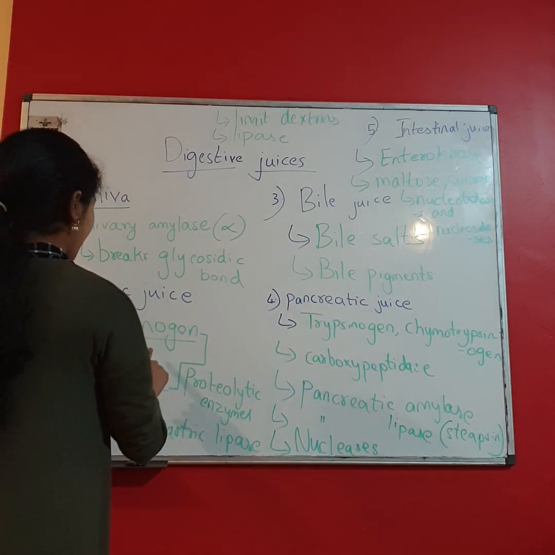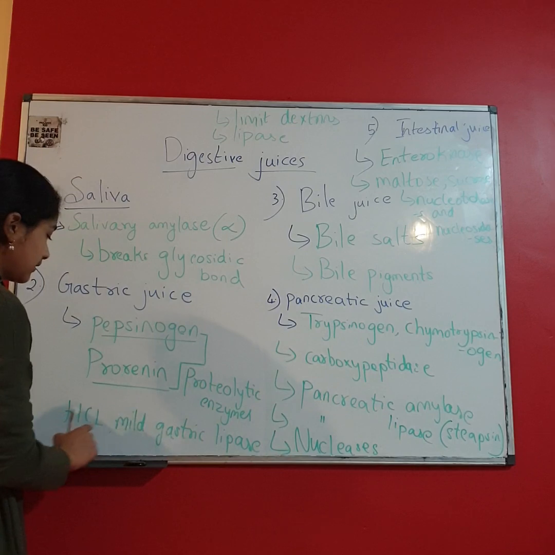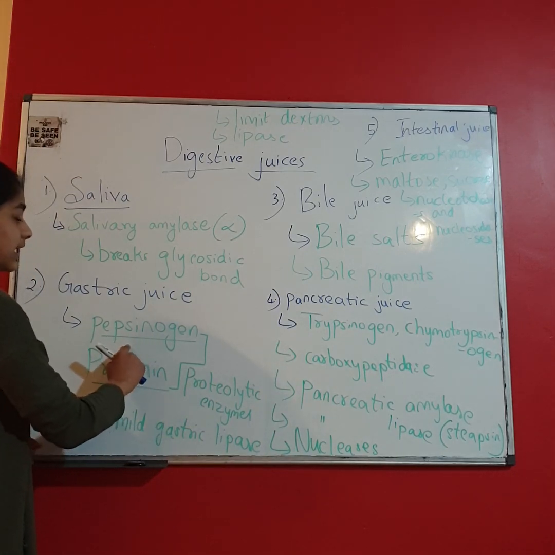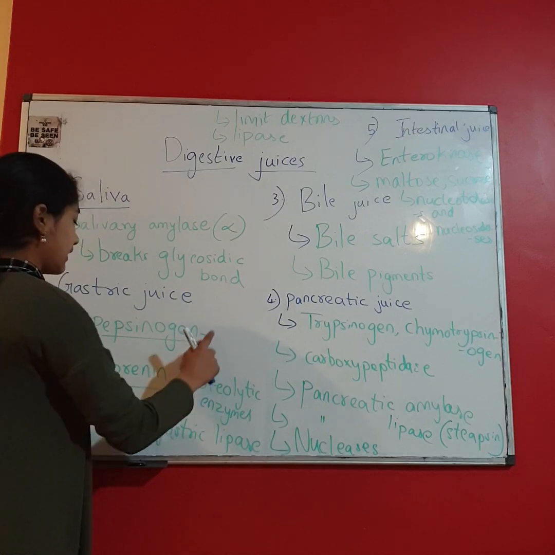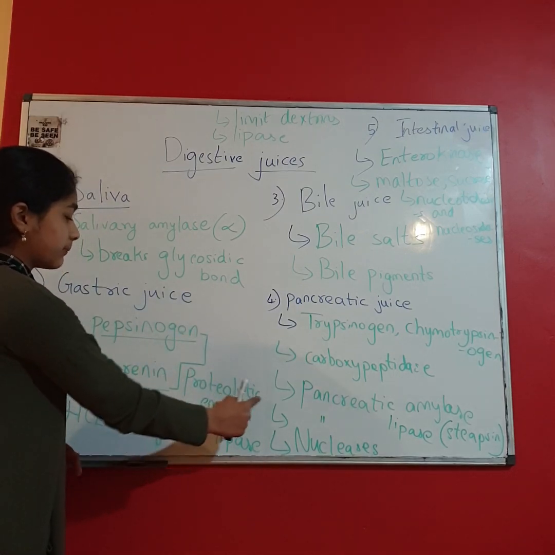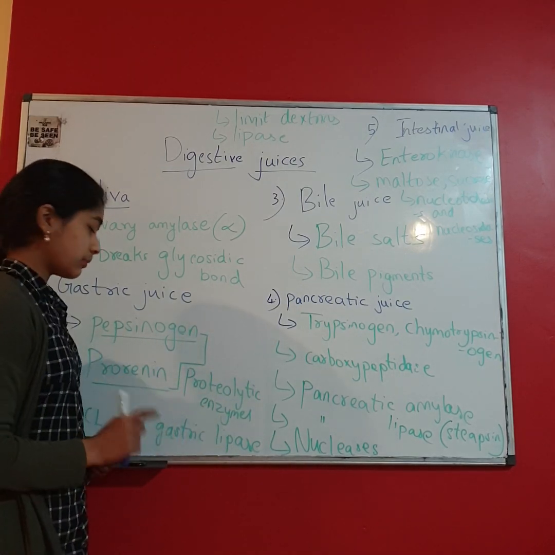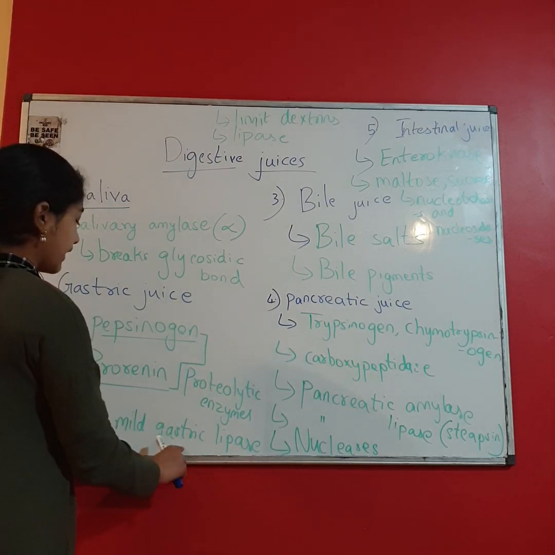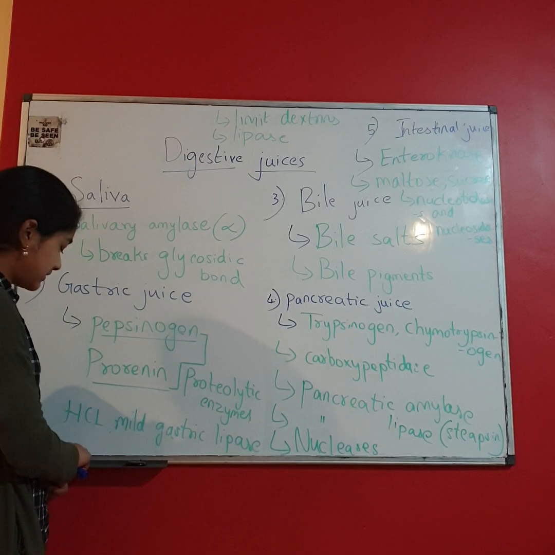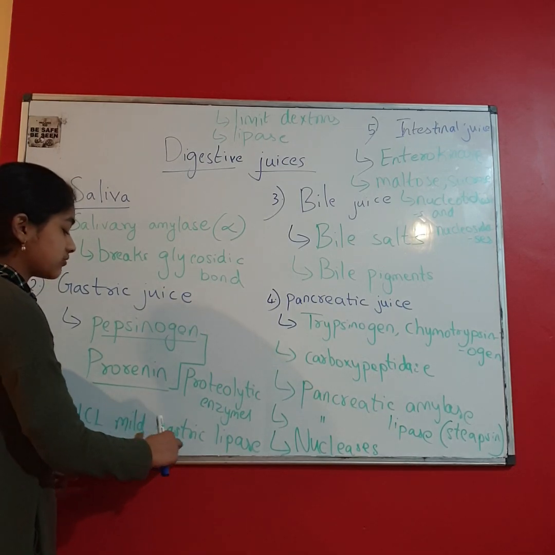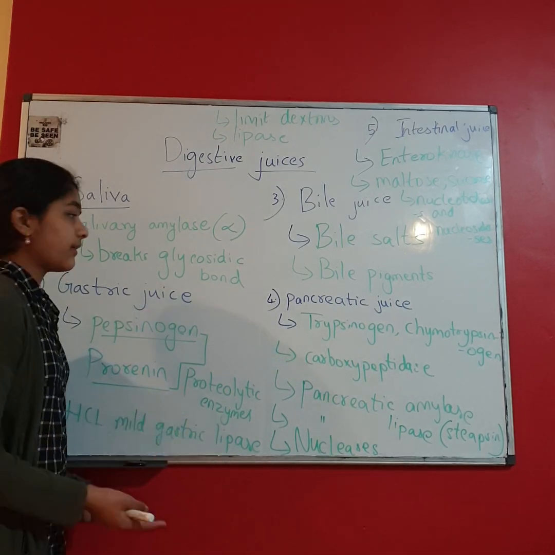It contains pepsinogen, prorenin. Pepsinogen is the inactive form of pepsin, prorenin is the inactive form of renin, and both of them are proteolytic enzymes and they digest proteins. HCl activates the enzymes, and mild gastric lipase means it digests fats.